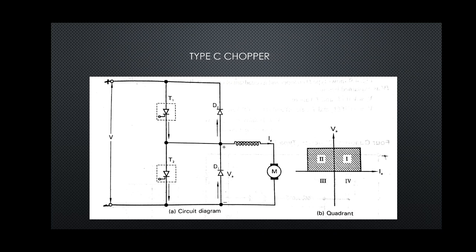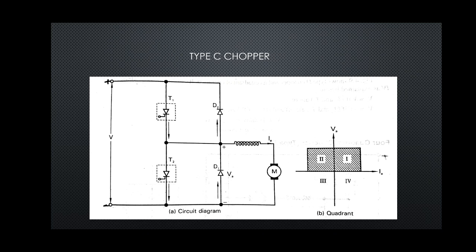Okay, so supply will be connected to the load. If T2 or D1 is on, output voltage will be equal to 0, because supply will not be connected to the load. Due to the conduction of T2 or D1, it will be short circuited, so the output voltage will be equal to 0.